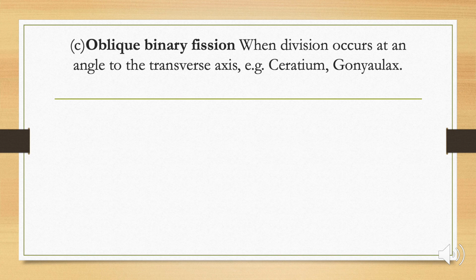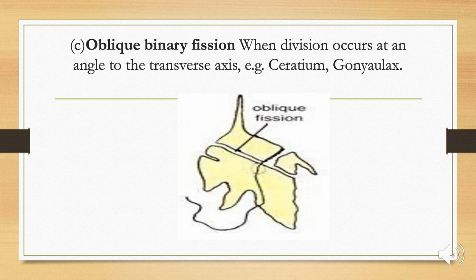In this, the organism divides in an oblique manner. Oblique means slanting, higher on one side and lower on the other side. Very commonly observed in protistans like the dinoflagellate Ceratium, where they have a shell and the shell has a groove. The organism divides along the groove. The upper part of the shell will form a lower part and the lower part will form the upper part. So in such cases, the division is along the groove, which is generally oblique, and that is why it is called oblique binary fission.